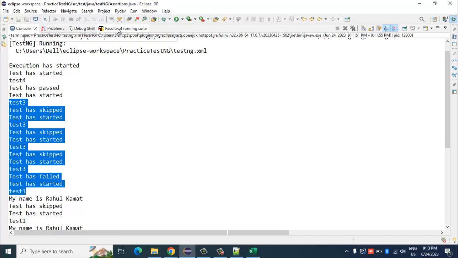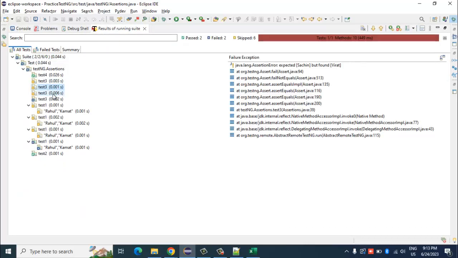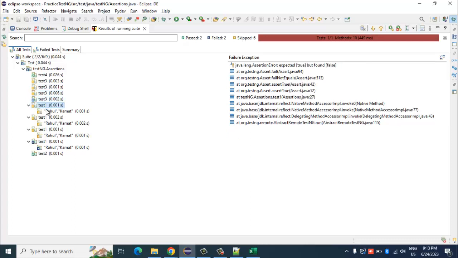And if you go to the TestNG result also, you will see test3 executed 3 times and finally on the 4th time it has failed. Test1 also has executed 3 times and finally on the 4th time it has failed.